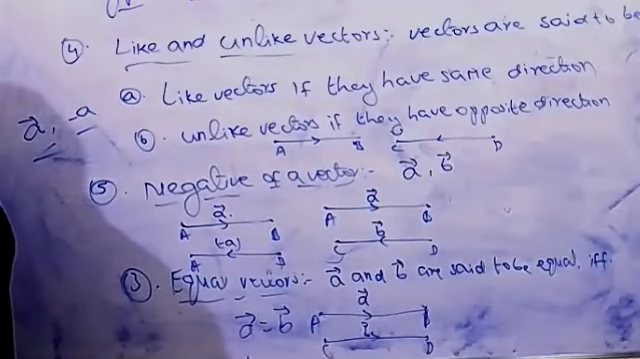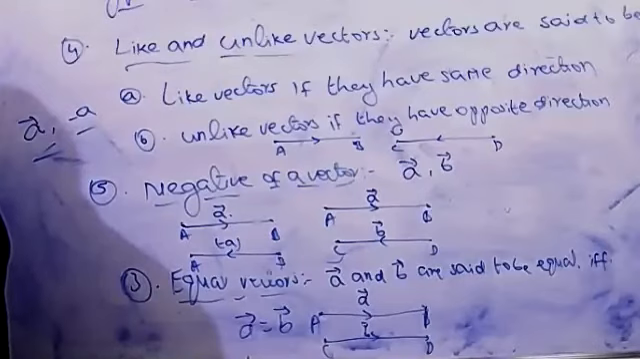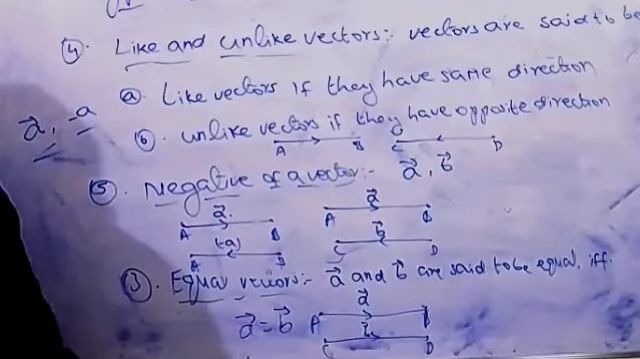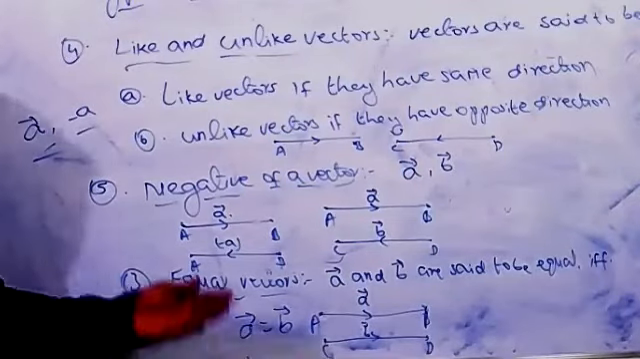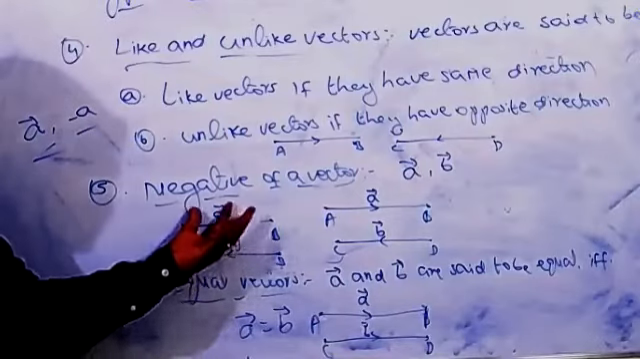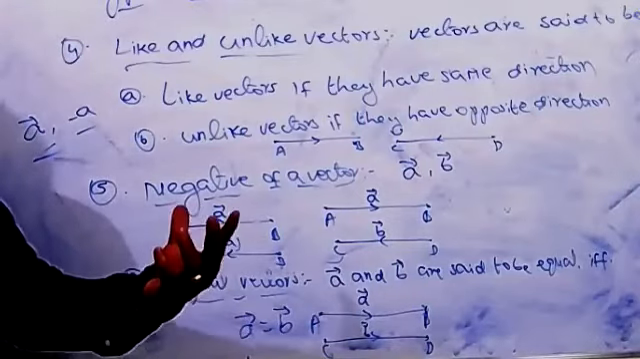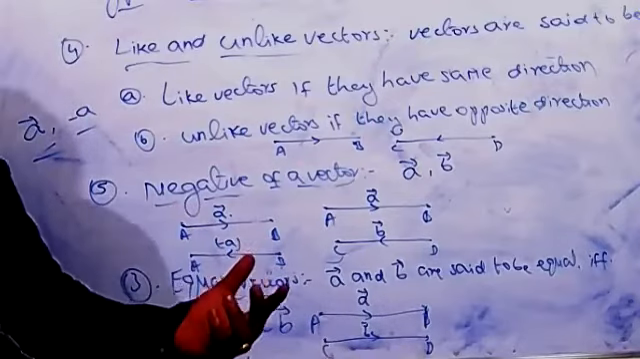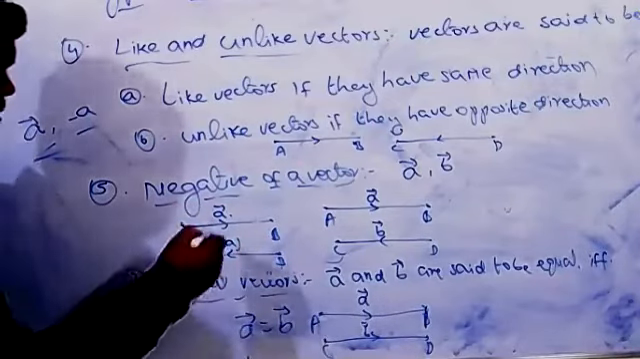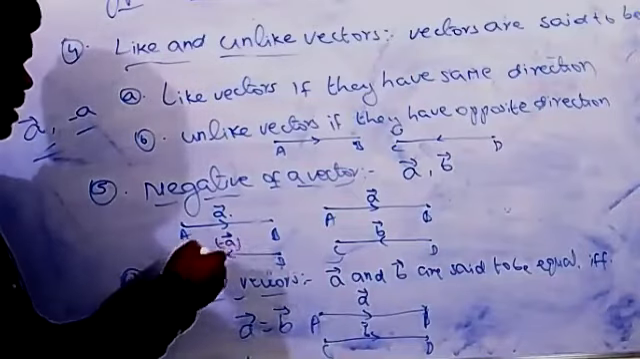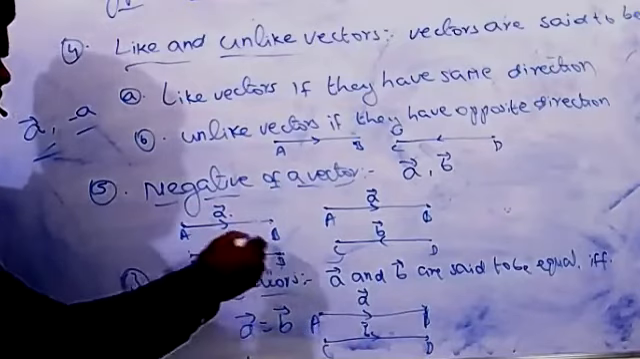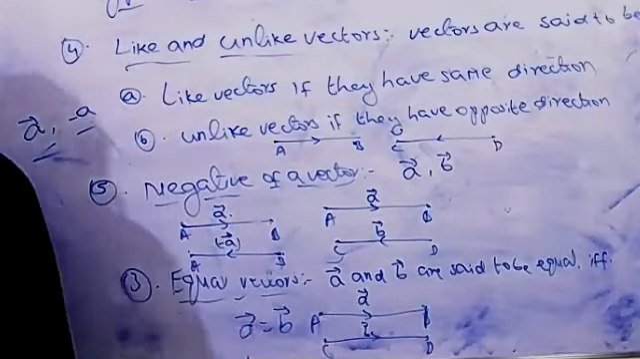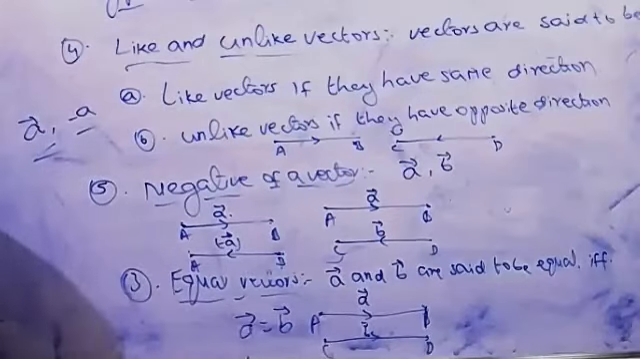If you want to write an example for this negative vector: if vector A is equal to AB direction, then BA direction equals minus A vector. You can see the AB direction and the BA direction. Since we are taking the quite opposite direction, we get minus A, the negative of a vector.